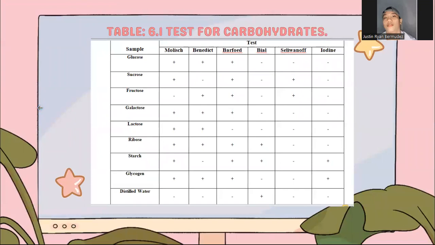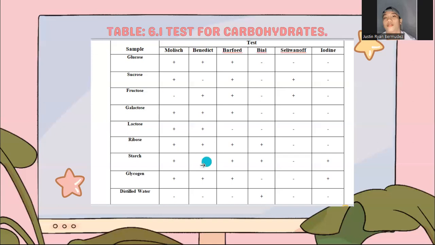In the Molisch test, ribose is positive because the Molisch test detects the carbohydrates present in the sample. So ribose has carbohydrates, so it is positive. It also has reducing sugar, so it is positive in Benedict's test. It is a monosaccharide, so it is positive in Barfoed. It has a presence of pentose, so it is positive in Bial. It didn't react in the Seliwanov, so it is negative.